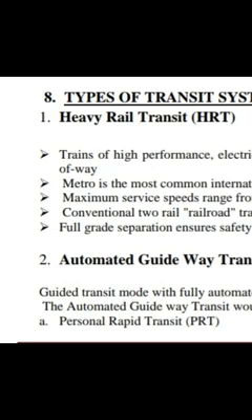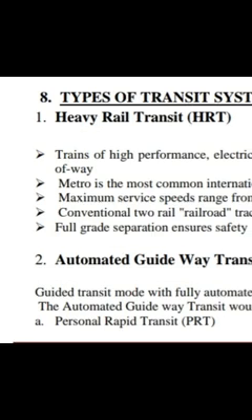In this, there are conventional two types of rails: one is railroad tracks, plus there is a third rail also. So here full grade separation can be ensured, sufficient safety, and adequate transportation can be made in the case of the heavy rail transit system.